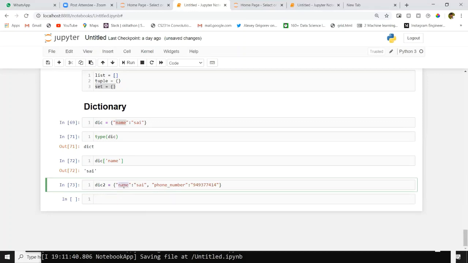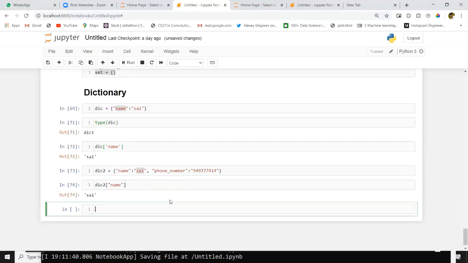We will create one key. For that key, we will assign one value. In the same way, we can define any number of keys and any number of values. No limitations are there. We will access these values by specifying keys. You will give the key here. You will get the value as output.